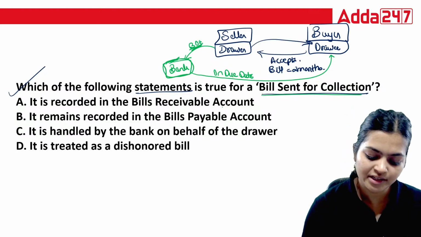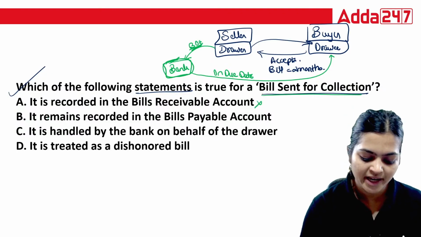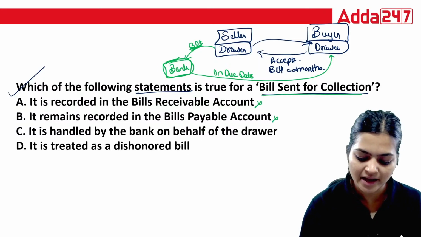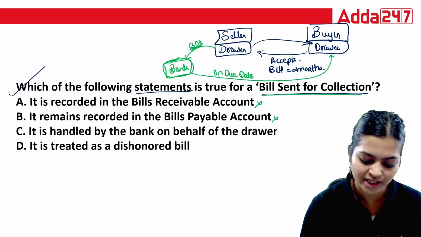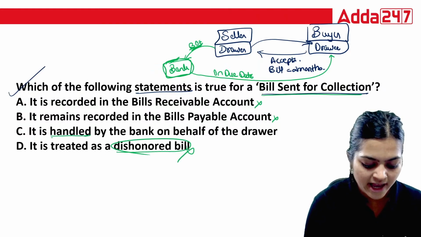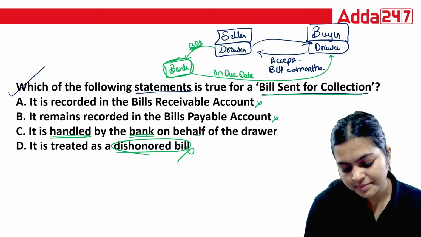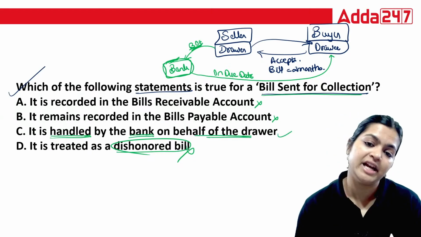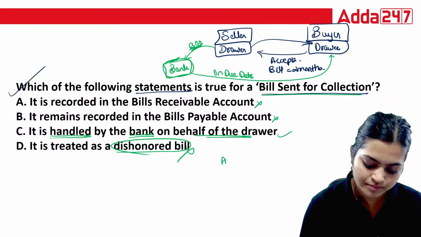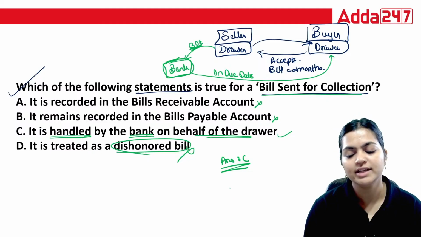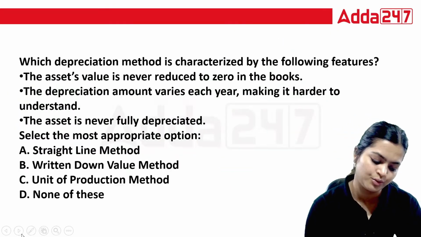So it is recorded in the bills receivable account. It remains recorded in the bills payable account. It is handled by the bank on behalf of the drawer, or it is treated as dishonored bill. No. Correct answer is it is handled by the bank on behalf of the drawer. Most accurate statement you need to find. So here the correct definition of bill sent for collection is your answer C. That is the true answer.